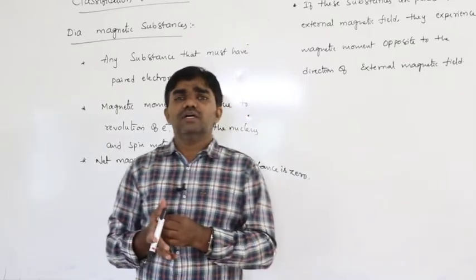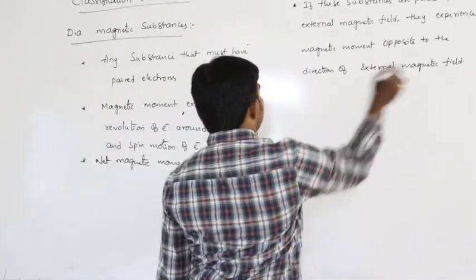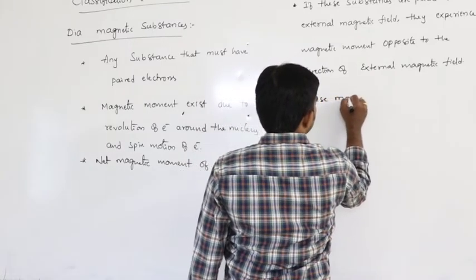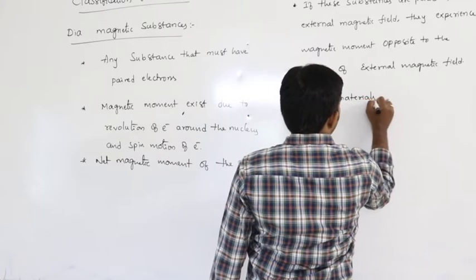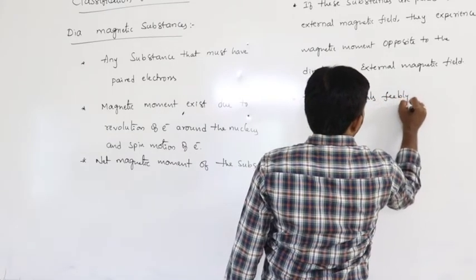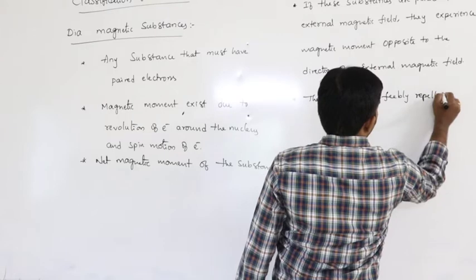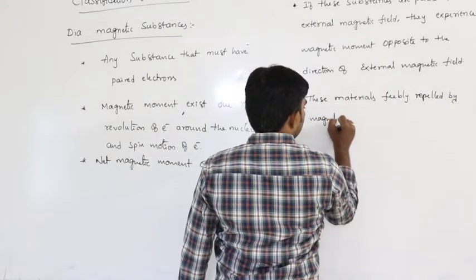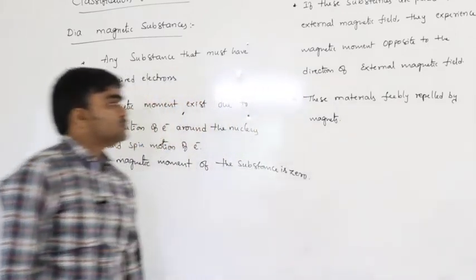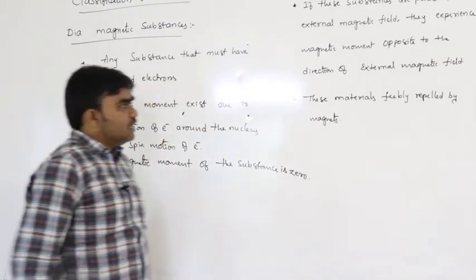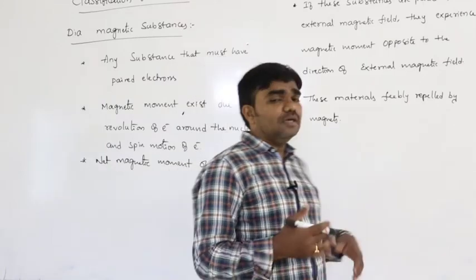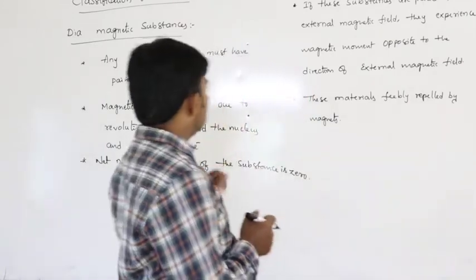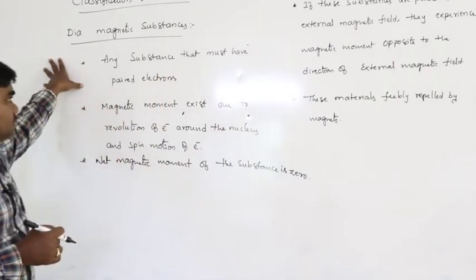So that is why these materials are feebly repelled by magnets. So these diamagnetic substances are feebly repelled by the magnets. Feebly means slightly repelled by the magnets.